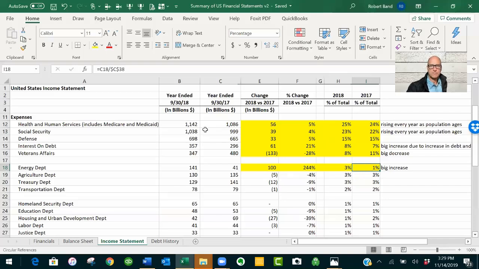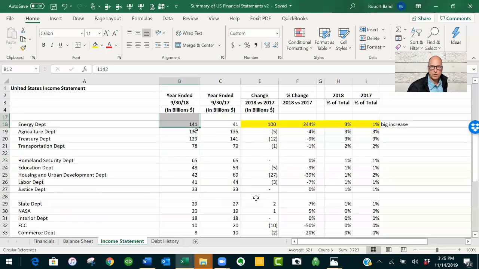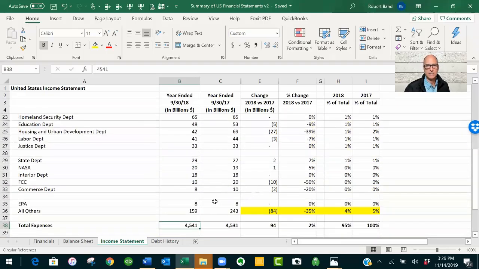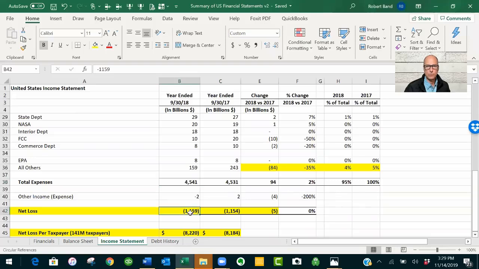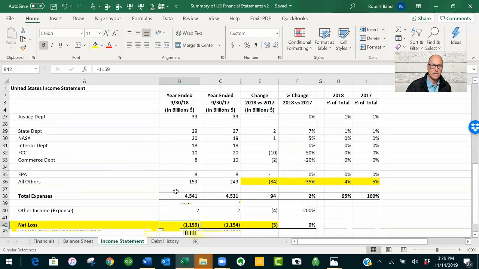Now, if I were to add up these 6 items, the biggest, that's $3.7 trillion of spending out of the total of 4.5. So that means that if you wanted to get to break even, let's get this loss to 0, we need to somehow find $1.1 trillion.